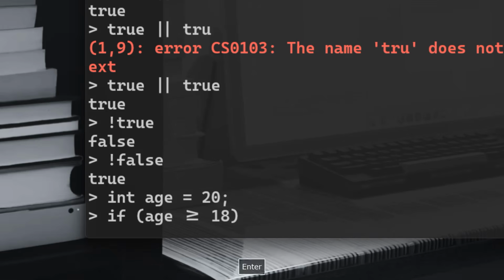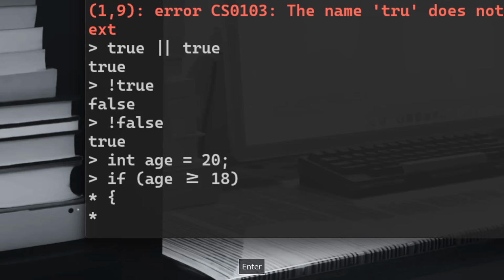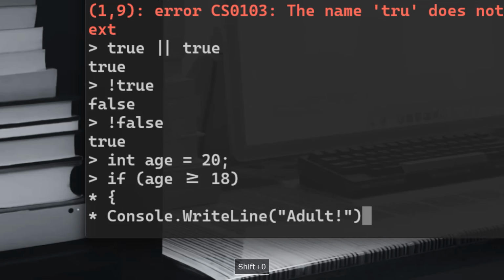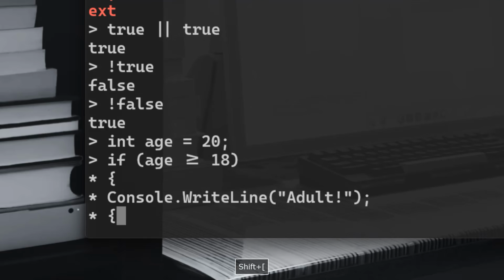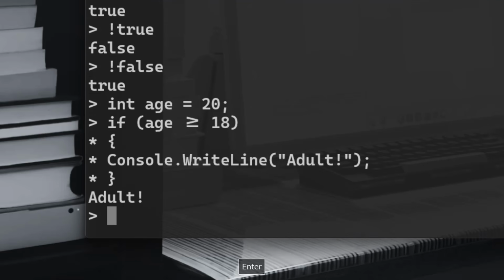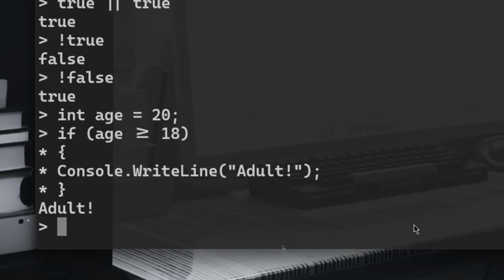That means that he is an adult, right? So how to write that? Simply open here curly braces, like in most of the C-based programming languages, you use curly braces like that. And we'll write here adult, and we will just shut the curly brace, and we are good to go. That is adult, right? So this is only if. Now we can also use if else. So if X, do 1, else do 2, for example, right?